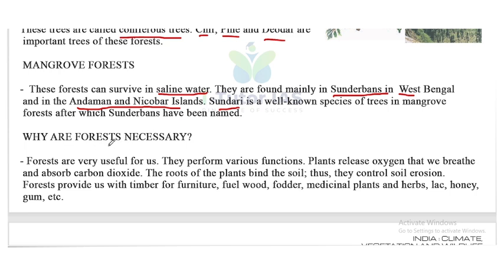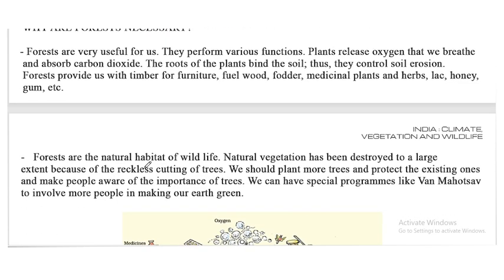Now, why are forests necessary? These are some concluding parts. Let's read it. Forests are very useful for us. They perform various functions. Plants release oxygen that we breathe and absorb carbon dioxide. The roots of the plants bind the soil, thus they control soil erosion. Forests provide us with timber for furniture, fuel wood, fodder, medicinal plants and herbs, then lac, honey, etc. So the forests provide many things for humans.